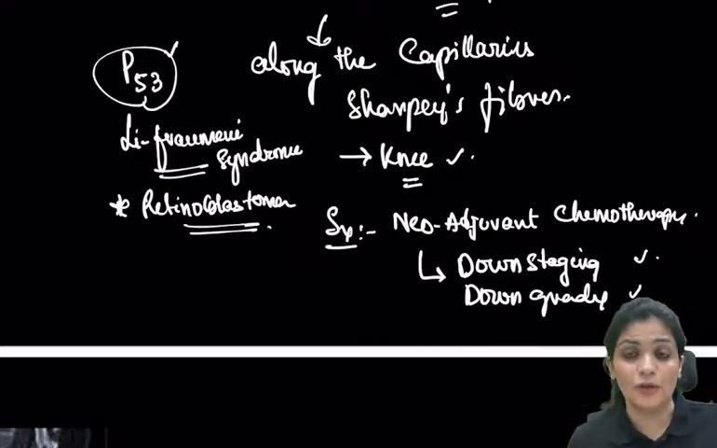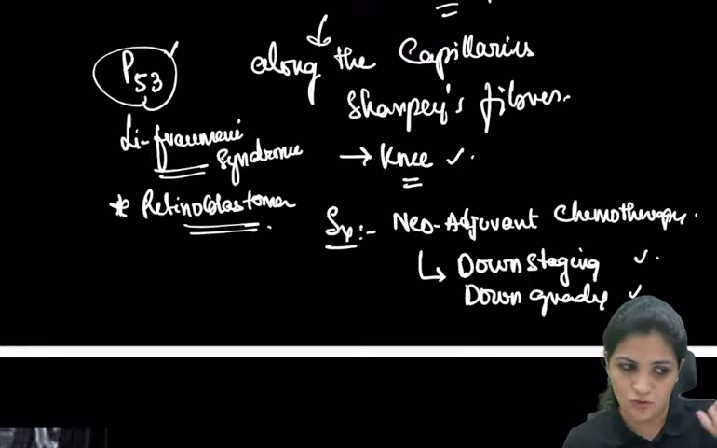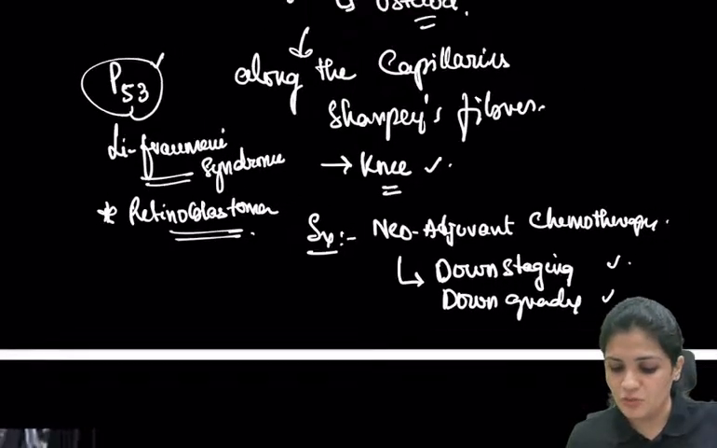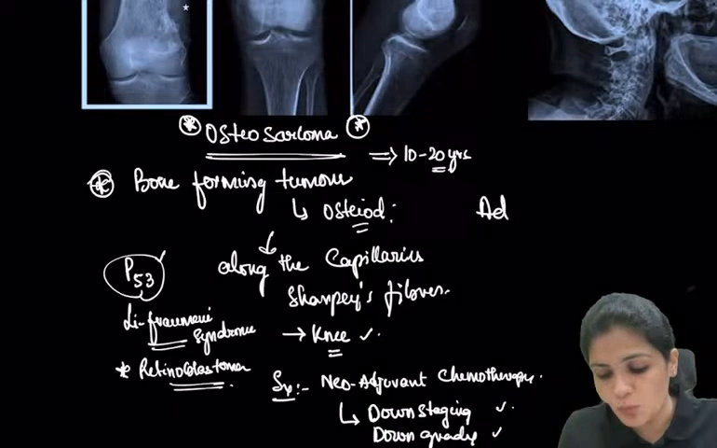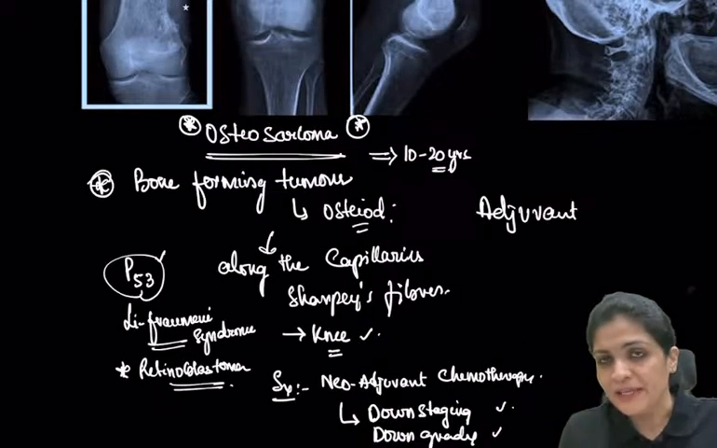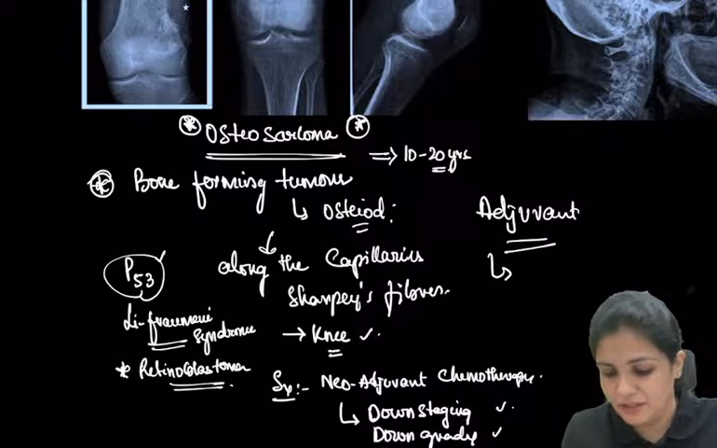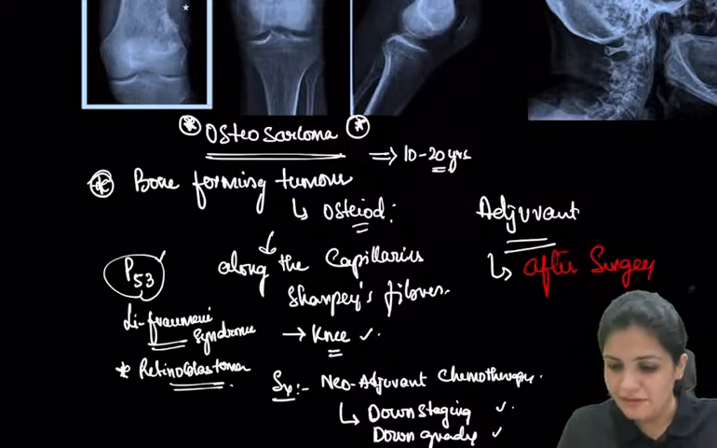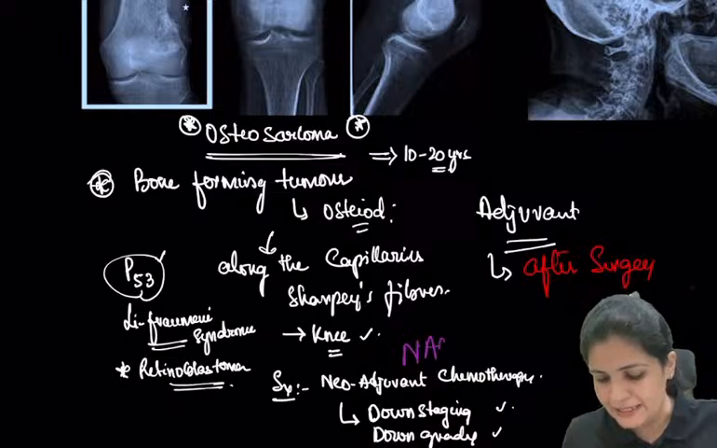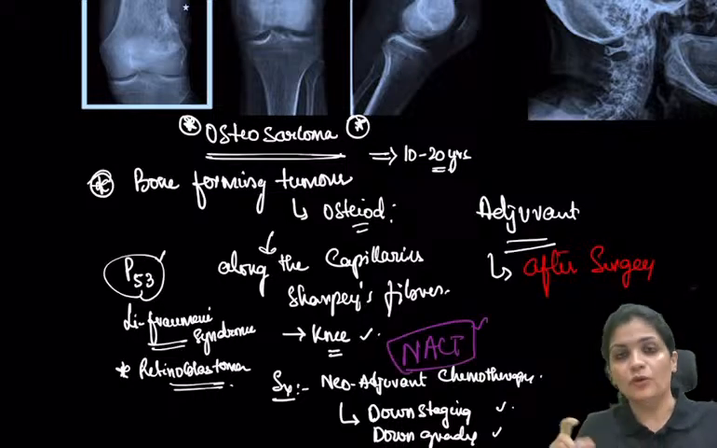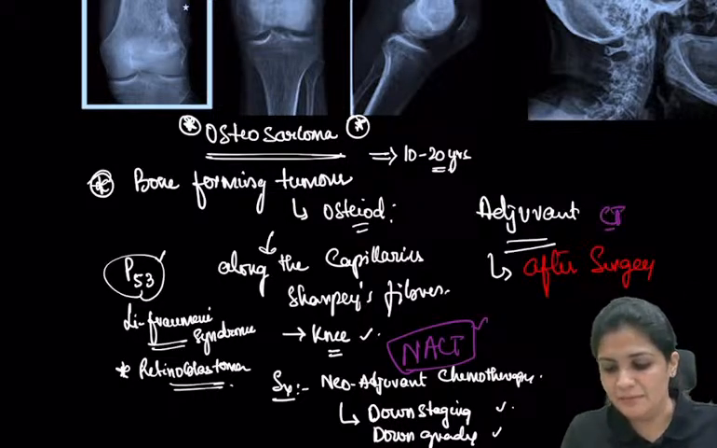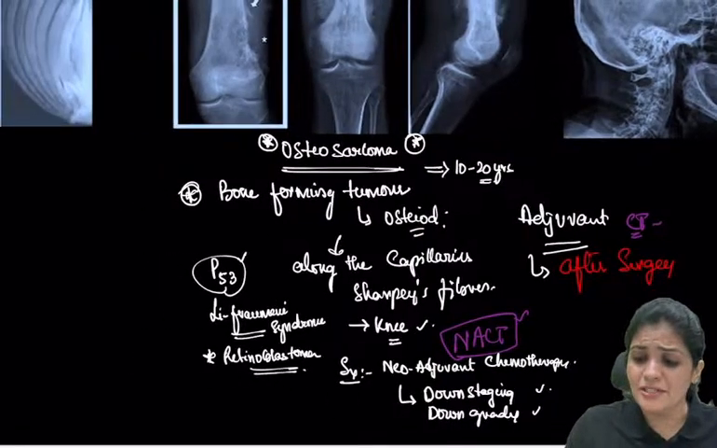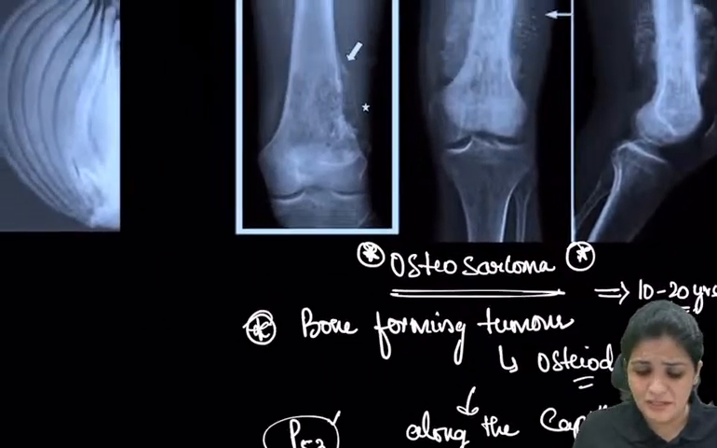So this is neoadjuvant chemotherapy. It is chemo which is given before surgery, right? Adjuvant chemotherapy, on the other hand, is given after surgery. Nowadays this is called NACT, which means neoadjuvant chemotherapy. And what are the various surgeries you do? Important here.